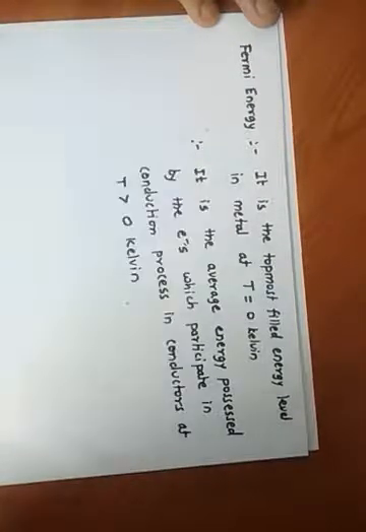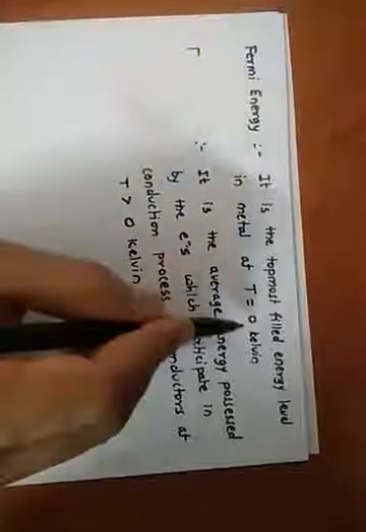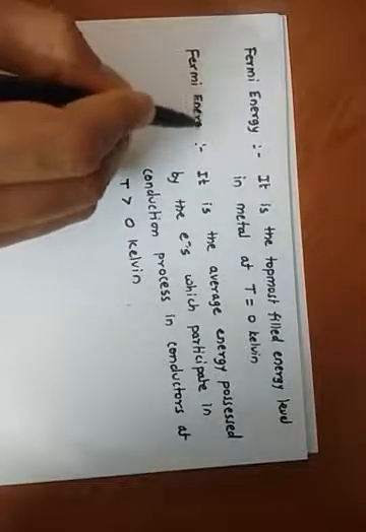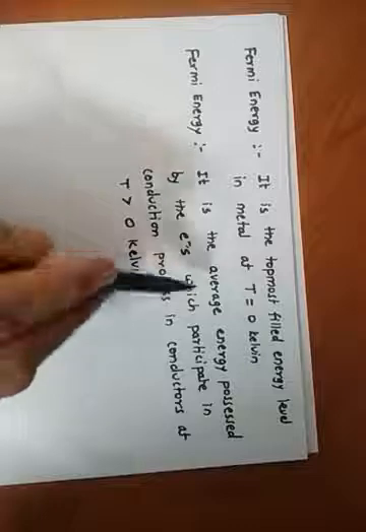So these are the two definitions of the Fermi energy level. If the temperature is T equal to 0 Kelvin, then the Fermi energy is the topmost filled energy level. If the temperature is greater than 0 Kelvin, it is the average energy possessed by the electrons which are participating in the conduction process in conductors.